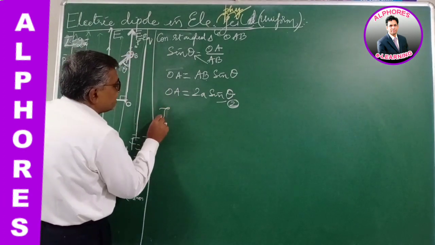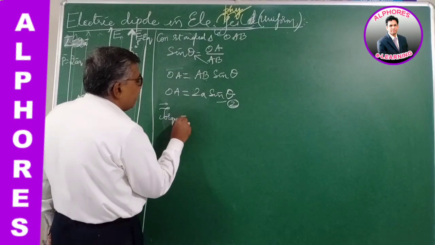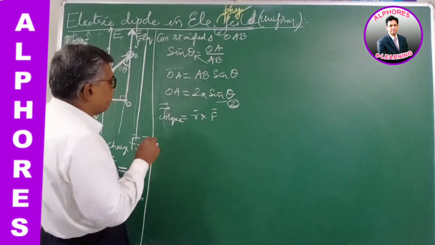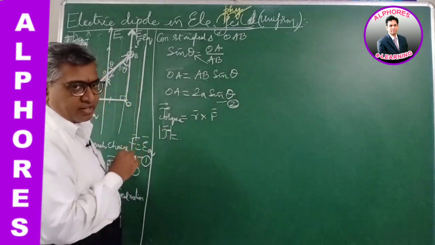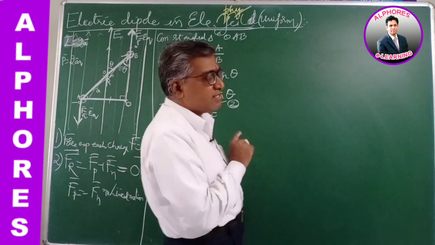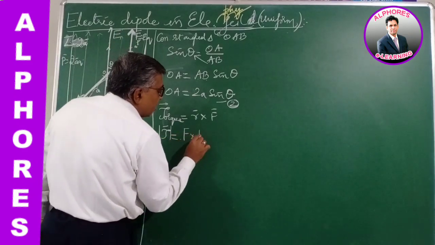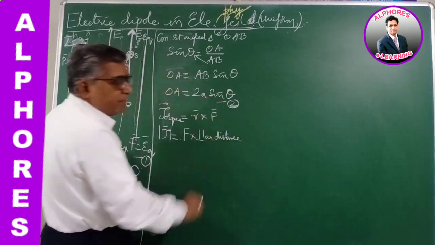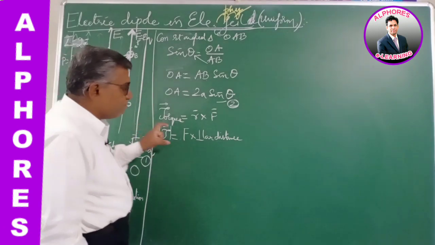Now, according to what we learned in first year, torque is R bar cross F bar vectorially. If I take the magnitude, torque is either of the forces acting on that system, this is F, into the perpendicular distance between the forces.